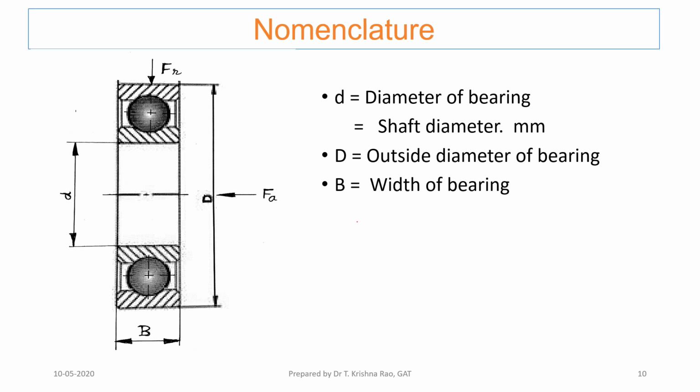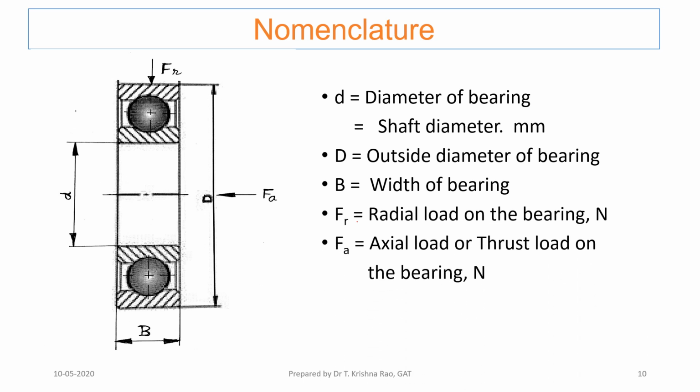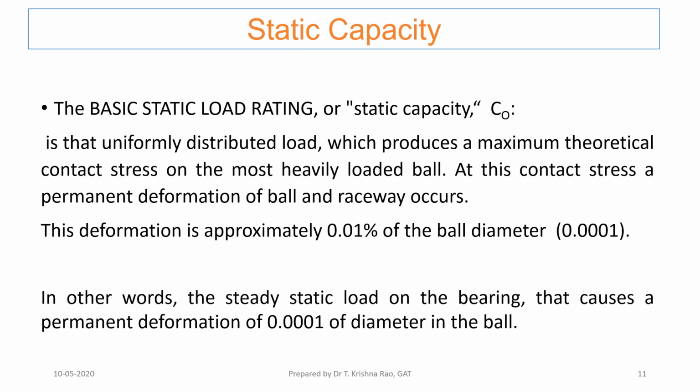This bearing carries two types of loads: axial load and radial load. Axial load acts along the axis of the bearing, along the axis of the shaft. Radial load acts perpendicular to the shaft.